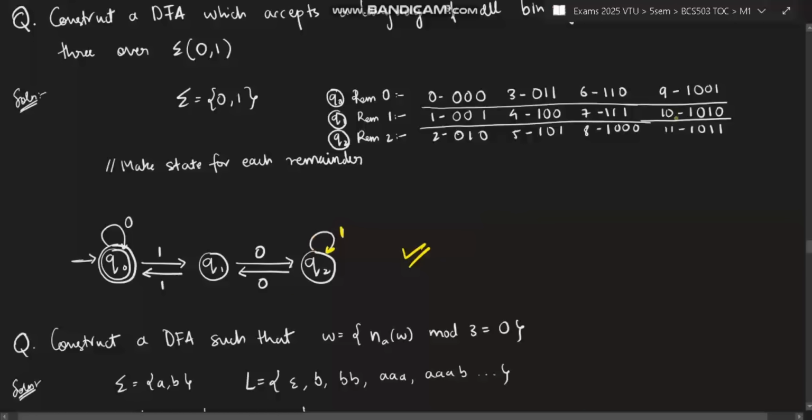So if you want to check, for example, 10 means 1010, right? So let's take 1010. Where is it? In Q1. Q1 means remainder 1, and that is correct. If you divide 10 by 3, it will be remainder 1, and that will not be accepted. Unless it is divisible by 3, only then will it reach the final state and be accepted.